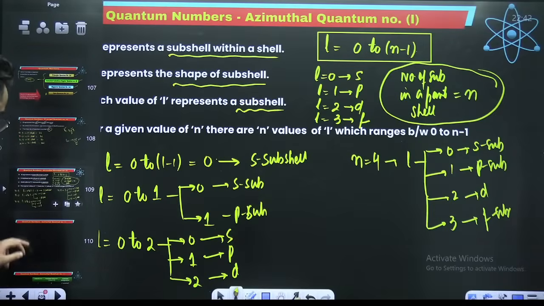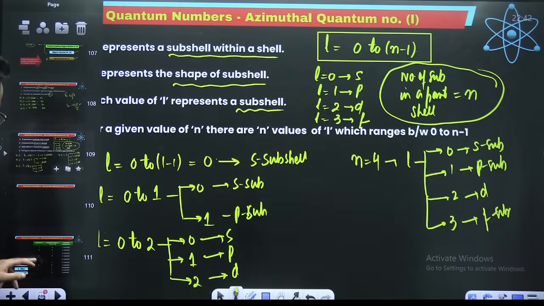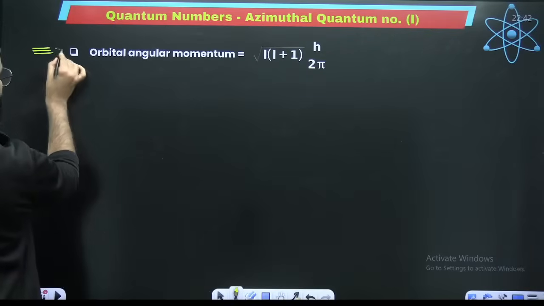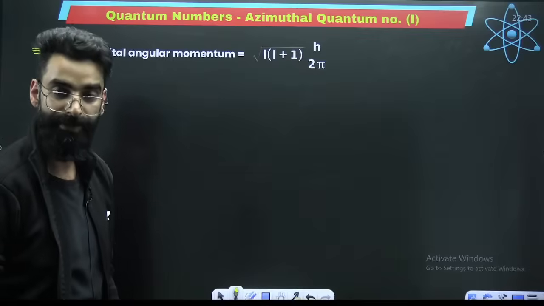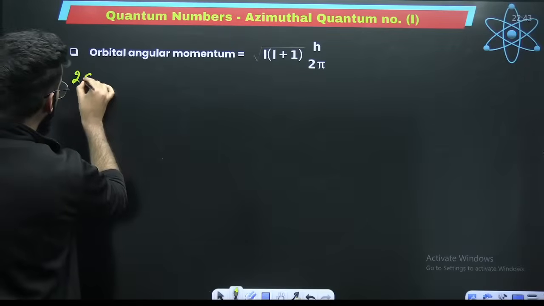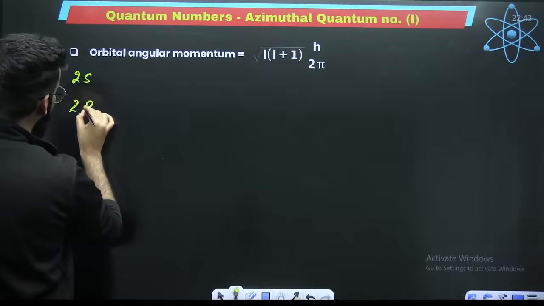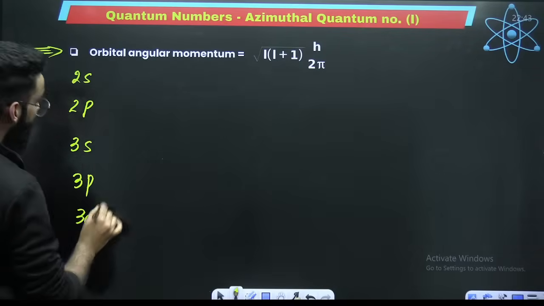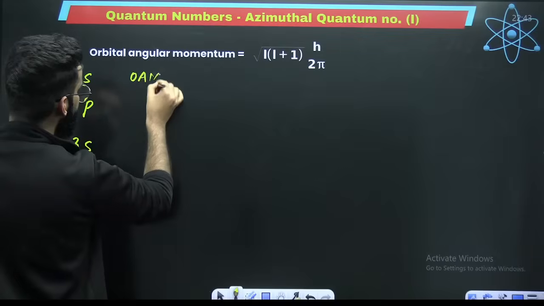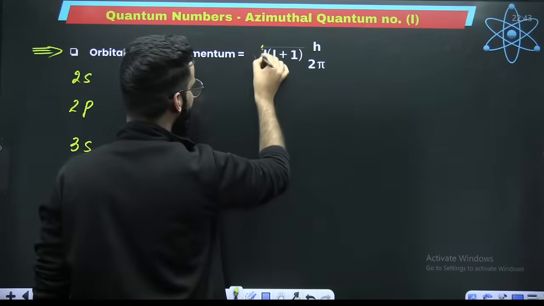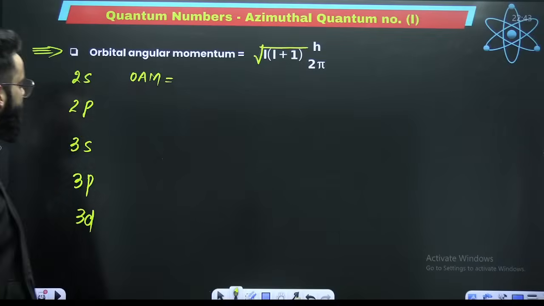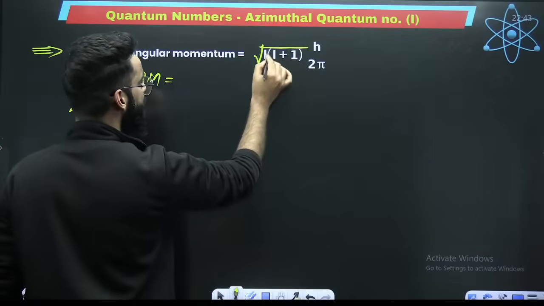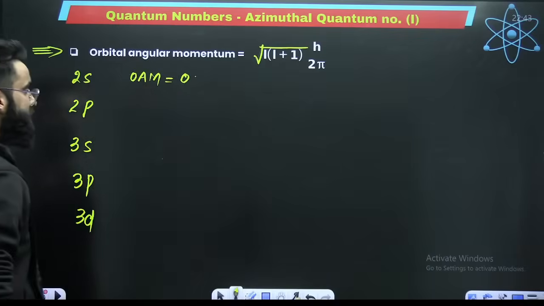Now, after this, you can calculate one more thing with the help of the azimuthal quantum number, that is orbital angular momentum. For example, you have got 2s subshell, let's say 2p subshell, let's say 3s subshell, 3p subshell, 3d subshell. How do you calculate their orbital angular momentums? There is a formula, under root of l into l plus 1 into h upon 2 pi. For s, l value is 0. If l value is 0, orbital angular momentum of 2s is 0.